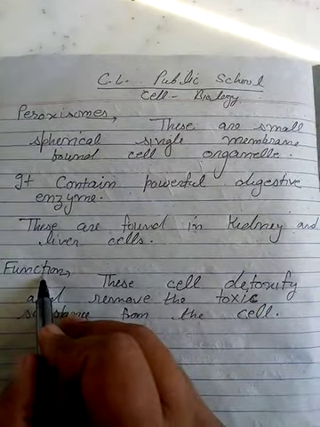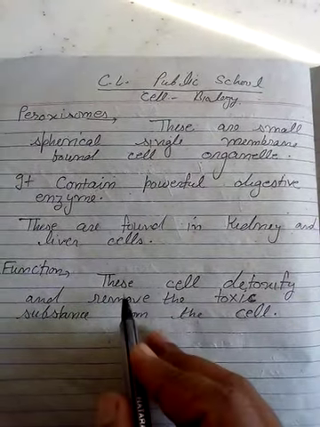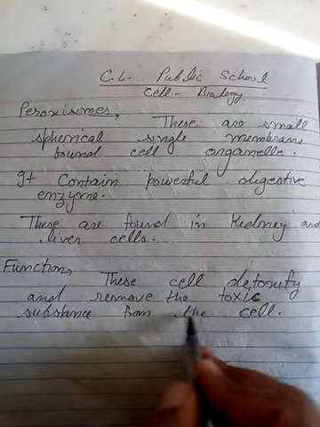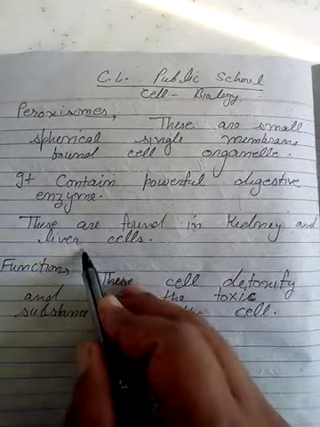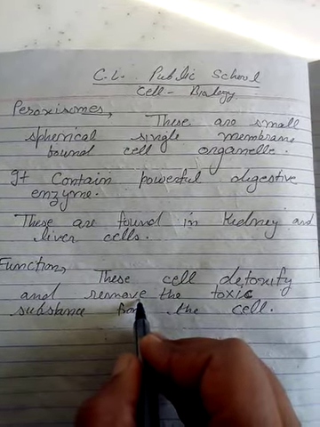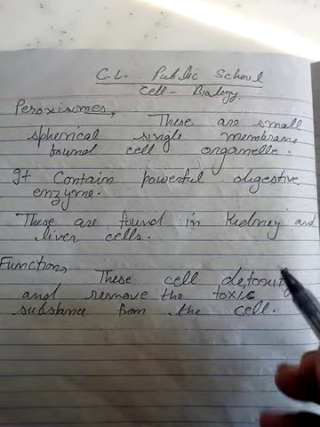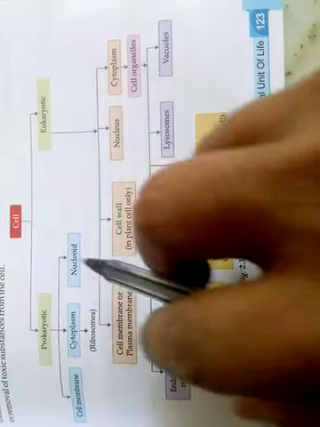What is the function of these peroxisomes? They detoxify. Detoxify means to remove the harmful chemicals from the cell. That's why they are mainly found in the kidney and liver. So it is the last cell organelle of the chapter. Now we will discuss a brief of the chapter.